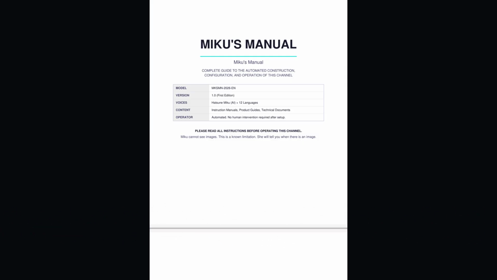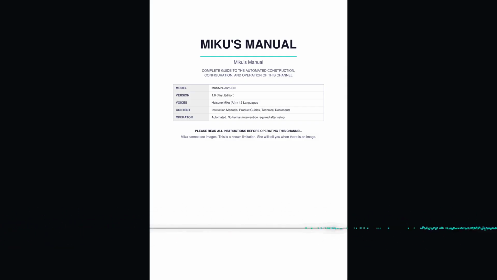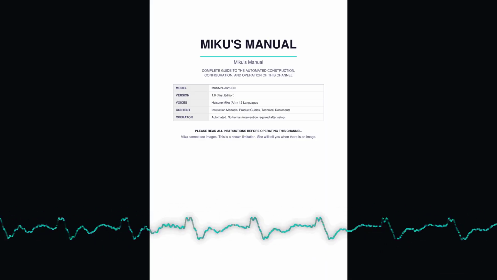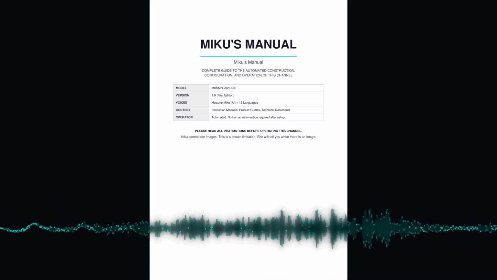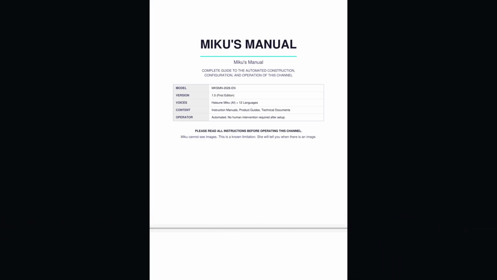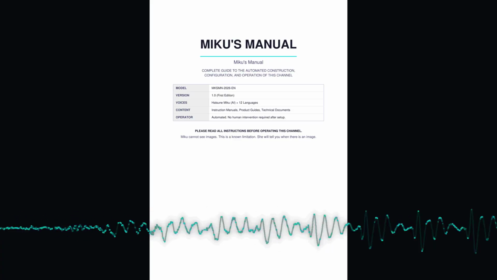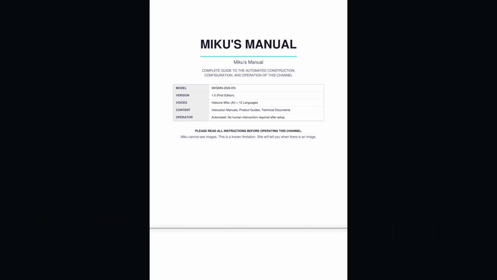Page 4. 1. Product Overview. Miku's Manual is an automated YouTube channel. It produces audio-visual readings of product instruction manuals in multiple languages. The reader is Hatsune Miku, rendered by the infamous Miku V2 RVC voice model running locally via Applio. No human reads any text aloud. No human is present during normal operation.